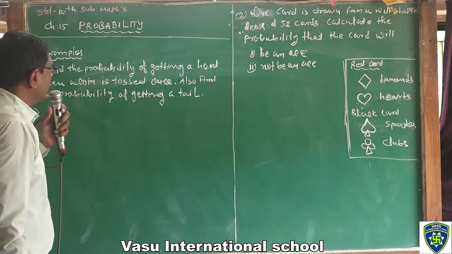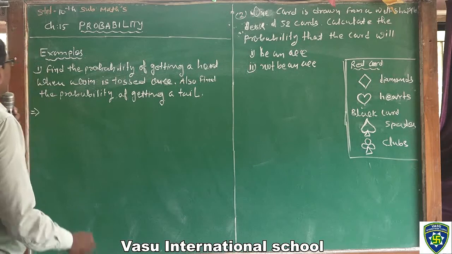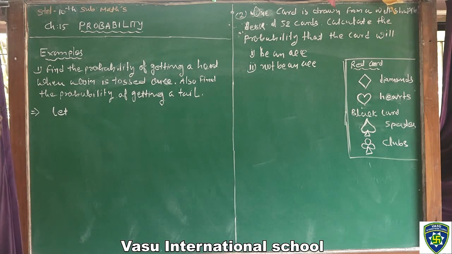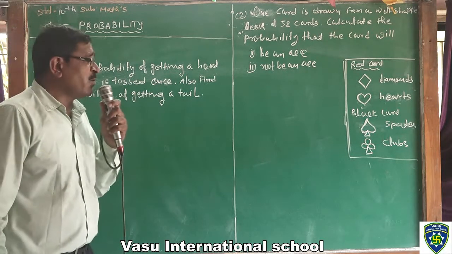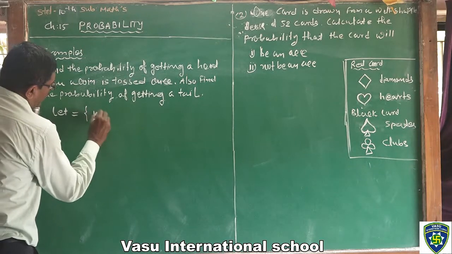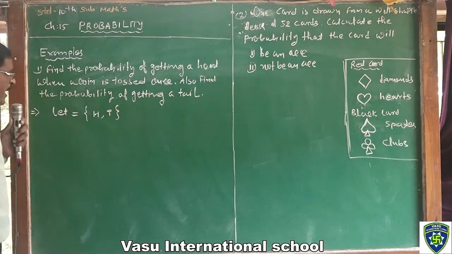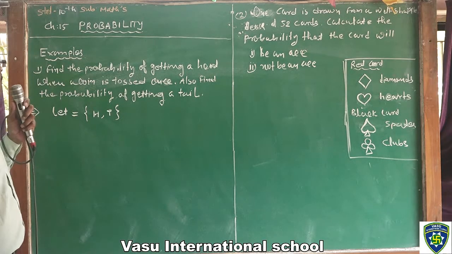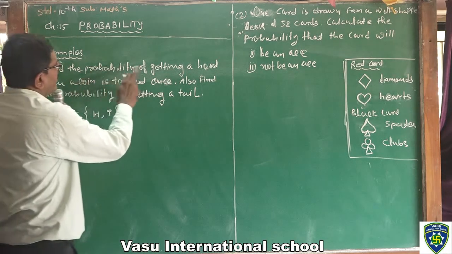Also find the probability of getting a tail. When we toss the coin, we get two possibilities, head and tail. So we have two outcomes. Find the probability of getting head.